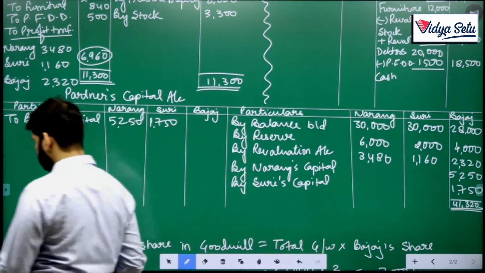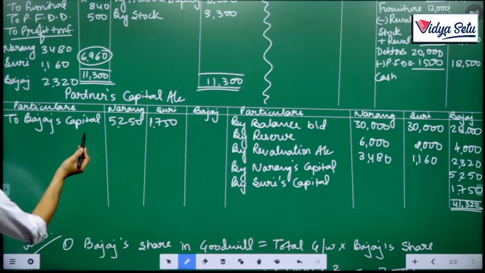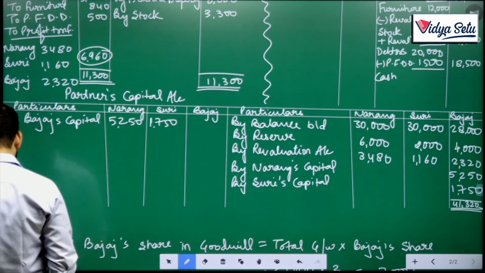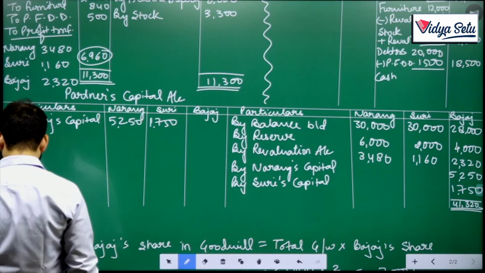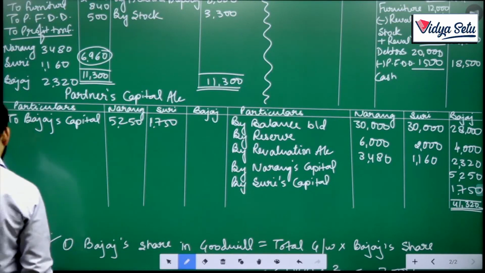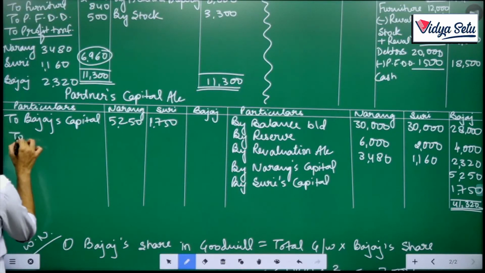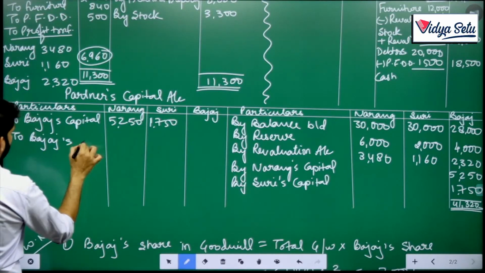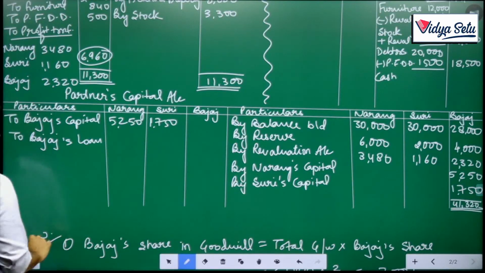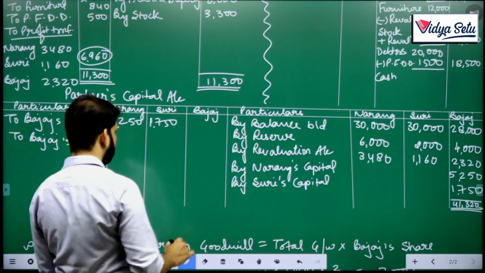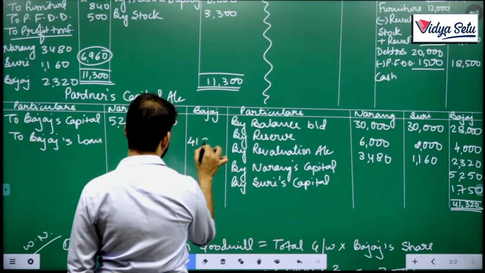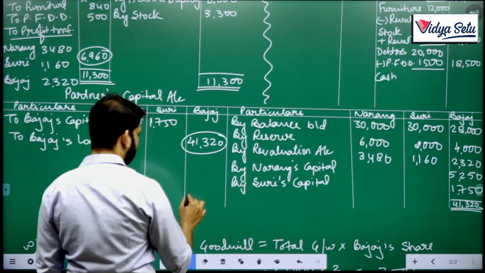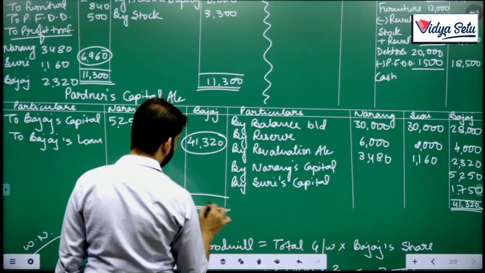So, obviously we don't have this much cash. The cash was way less, I guess. Yeah, 7000 only. So, it will go to the loan account, the full 41,320. Okay, here this is settled.